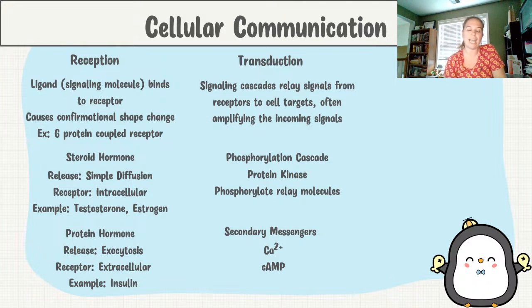Another one we have is cyclic AMP. Cyclic AMP is just like ATP, except it only has one phosphate instead of three phosphates, and it has this circular, cyclic kind of structure to it. And so it oftentimes will work in other signaling molecules.